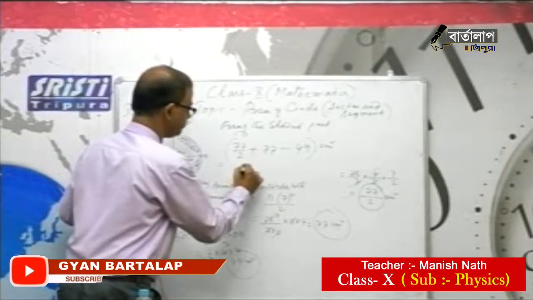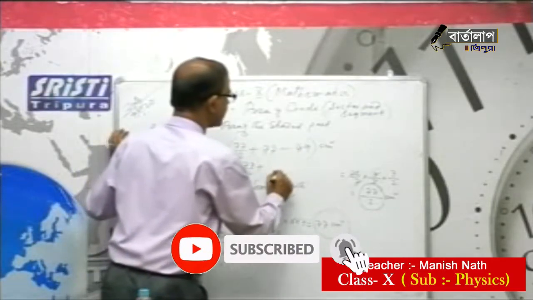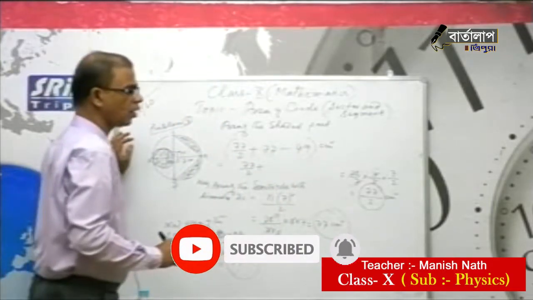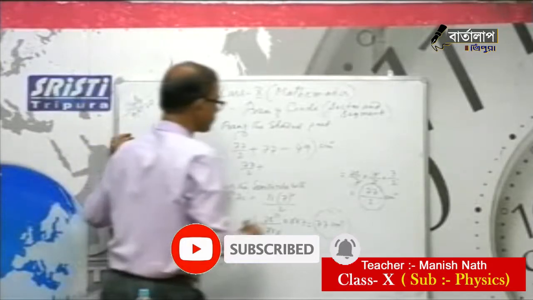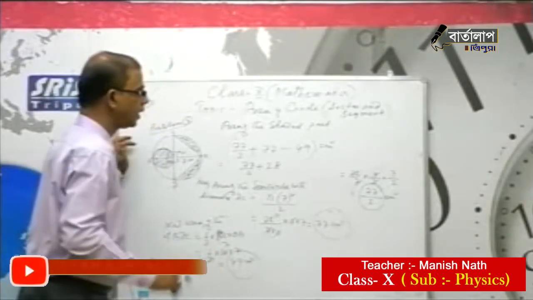This is 77 by 2. 77 minus 49, how much is it? 28.